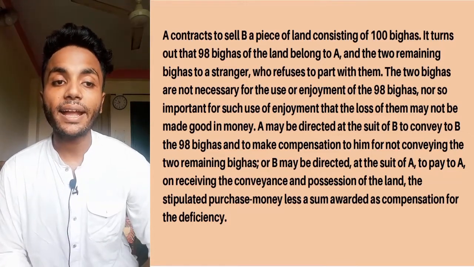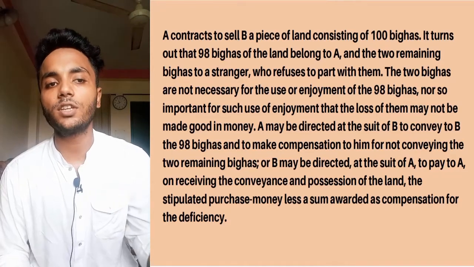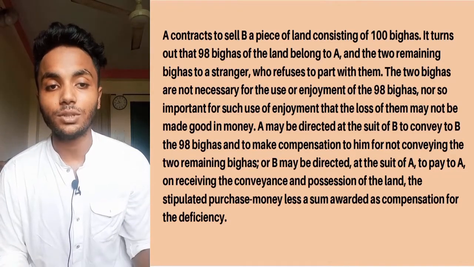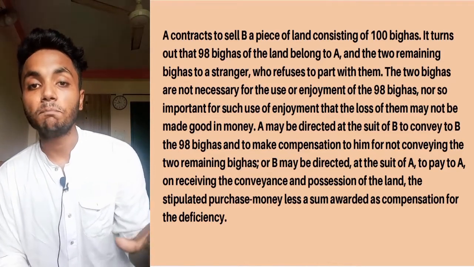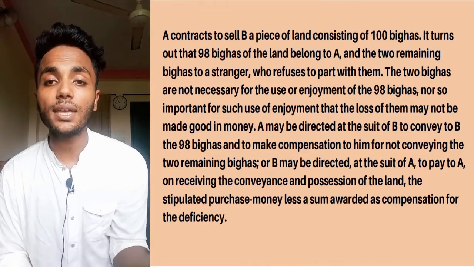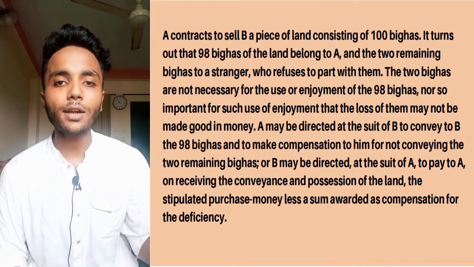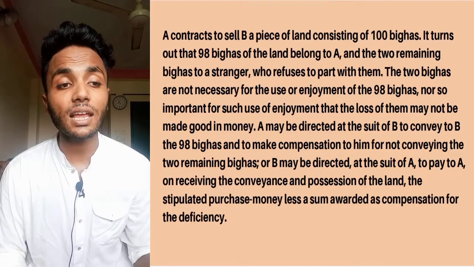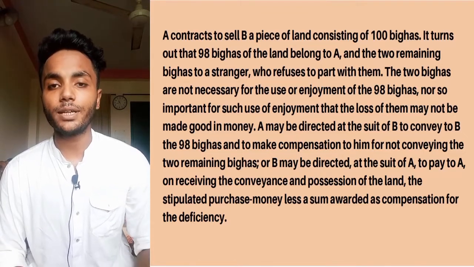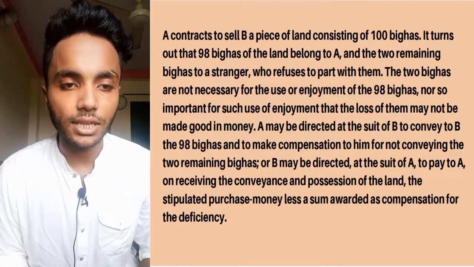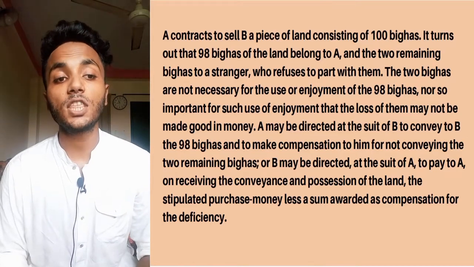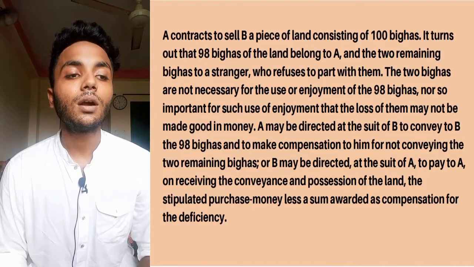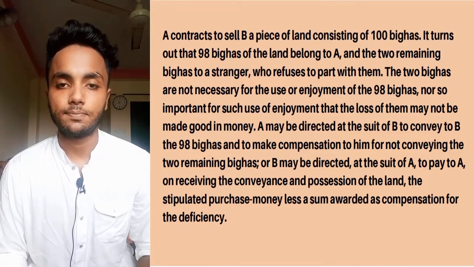So here A cannot perform the whole of the contract because only 98 bighas belong to him, and the other two bighas belong to a stranger who refused to part with them, and the 2 bighas are not so important for the use and enjoyment of the 98 bighas that the loss of them may not be made good in money.